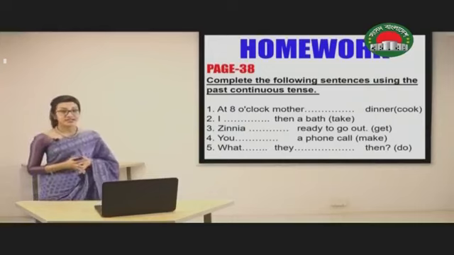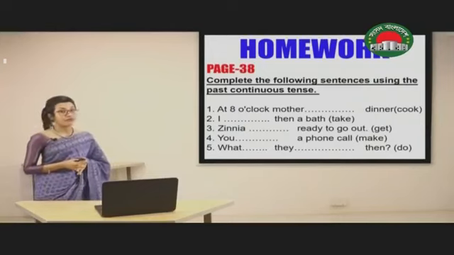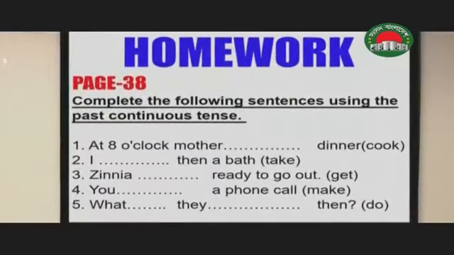There is another exercise that I have for you as homework. It can be found at page number 38. Complete the following sentences using the past continuous tense. So there are several sentences, 5 sentences given here. Also, there have been used some verb in the bracket. We have to use them in past continuous tense in the blank. For example, at 8 o'clock mother dash dinner. So we know that when we use past continuous tense, we have to use the subject, then we have to use was or were, and then verb plus ing.